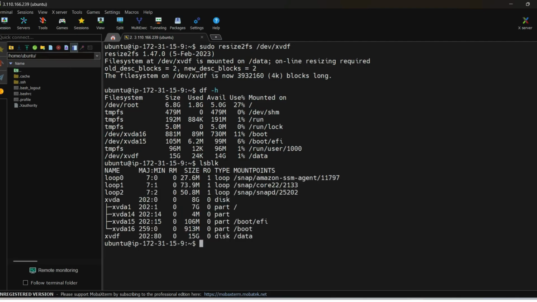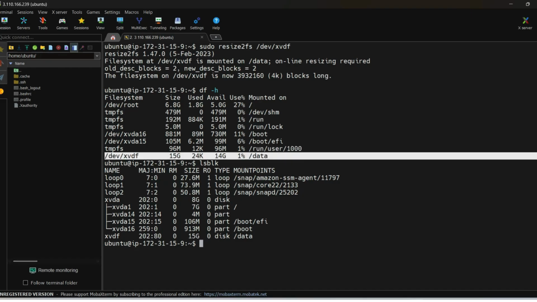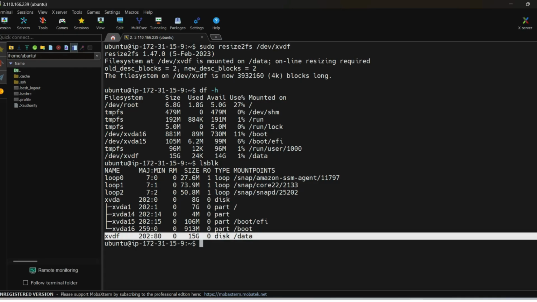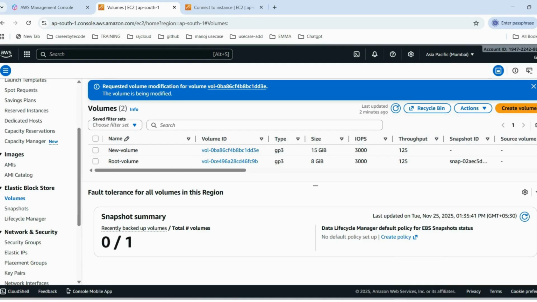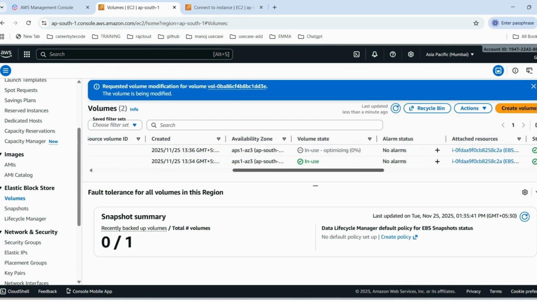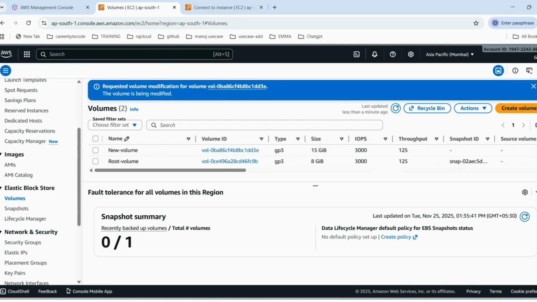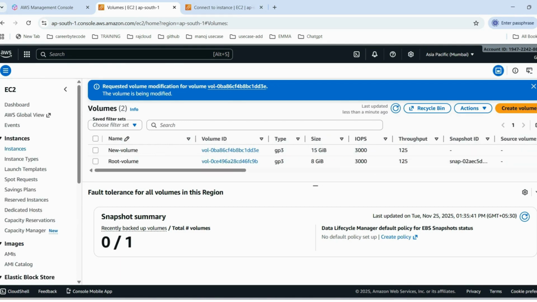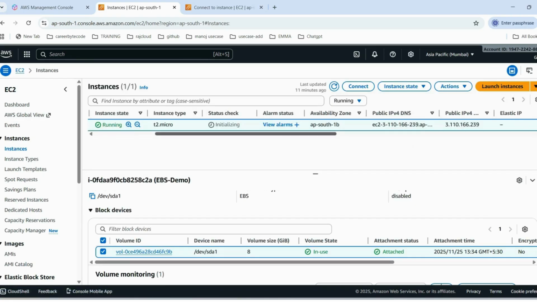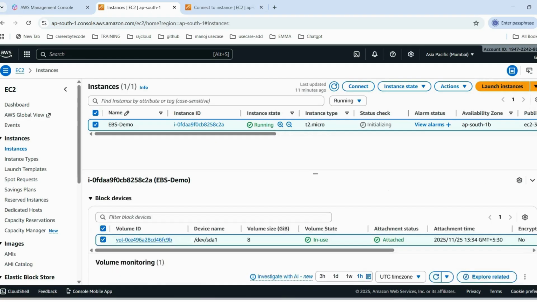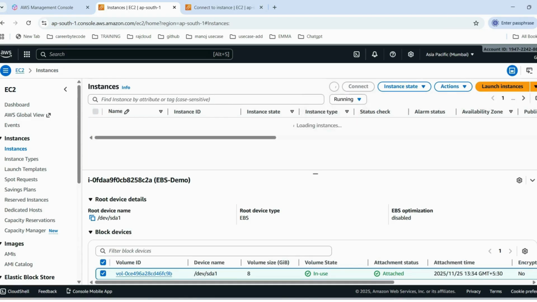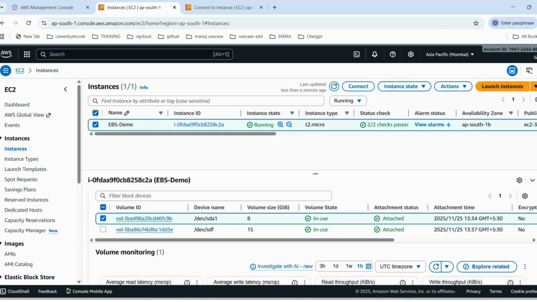Now if we check the disk size, it's also 15 GB. To sum up the process, first we create the EC2 instance, then create the volume, then attach the volume to the EC2 instance. Then, for safety purposes, we take a snapshot of the newly created volume, then extend the size from 10 GB to 15 GB. Next, open the terminal and check the disk space and extended file system size. The file system does not grow automatically. For that, we need to extend the file system using the command. So the hands-on is successfully completed.